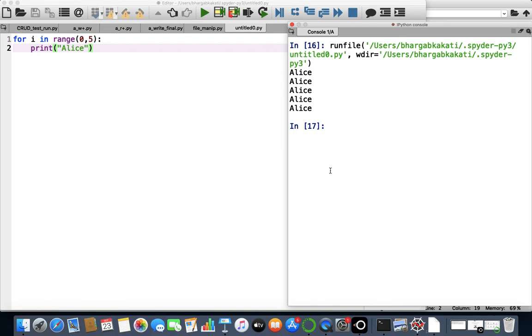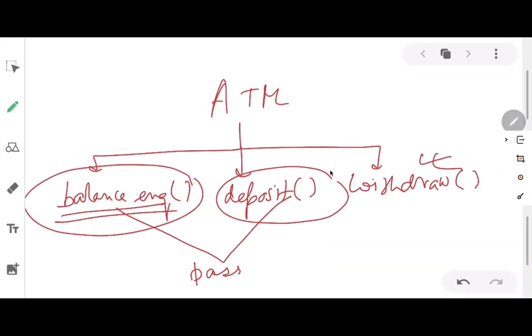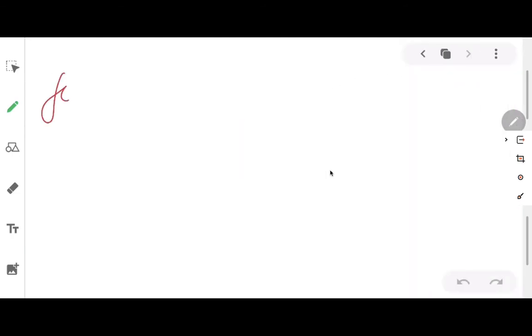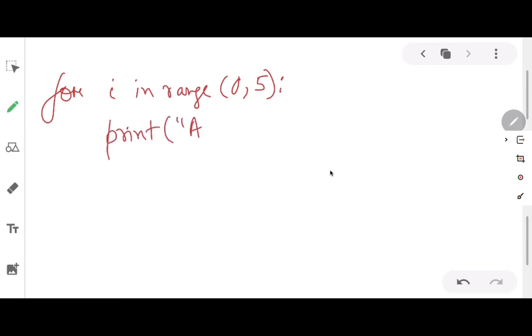Now let's try to understand how this code executes briefly. So what was the code we wrote? We wrote for i in range 0, 5, and here I'll write print Alice.